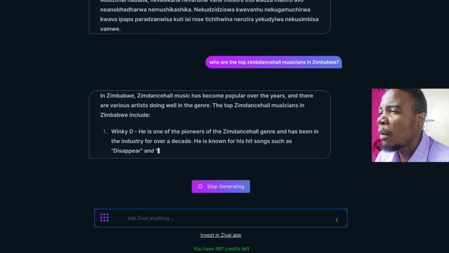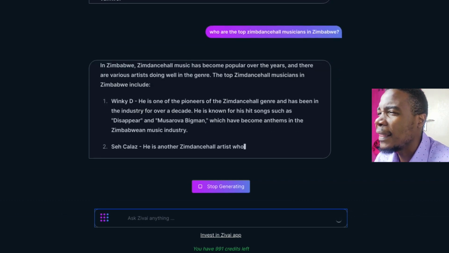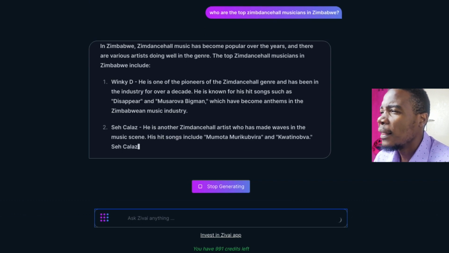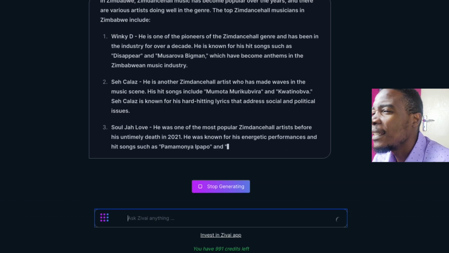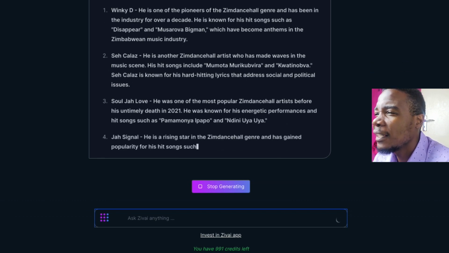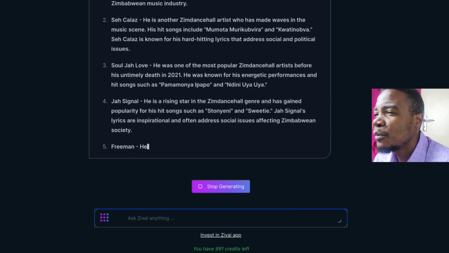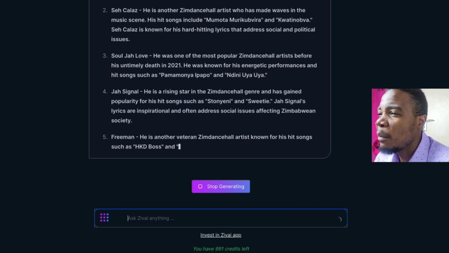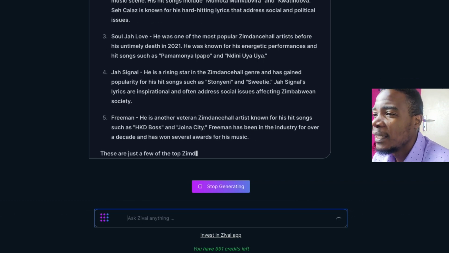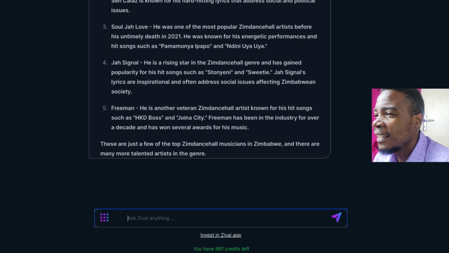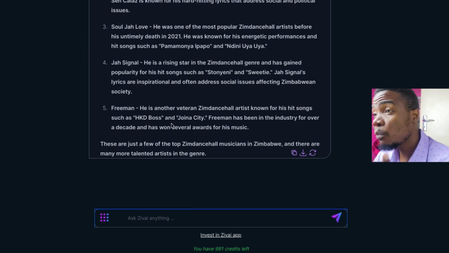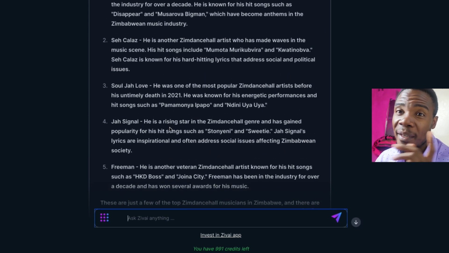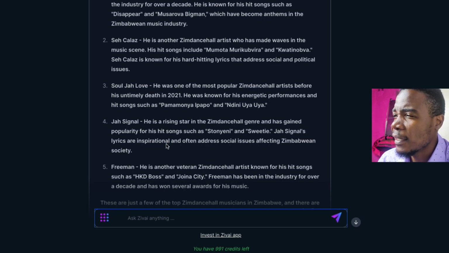So it's saying in Zimbabwe, Zim dancehall music has become popular over the years, and there are various artists doing well in the genre. The top Zim dancehall musicians in Zimbabwe include number 1, Winky D, number 2, Say Colors, number 3, Soldier Love, number 4, Just Signal, number 5, Freeman. These are just a few of the top Zim. Okay, so it's saying pretty much Winky D is the greatest, or the best musician, because he's on number 1, right? Just Signal, Freeman.